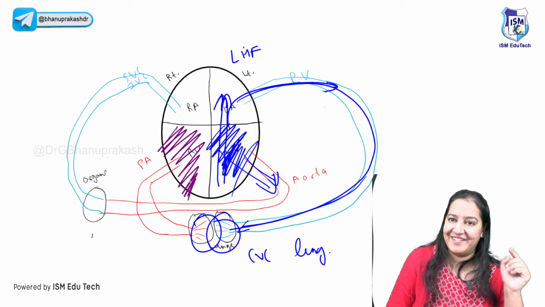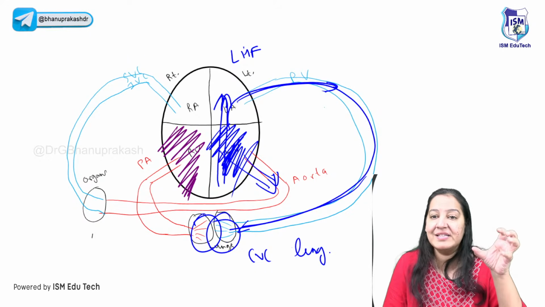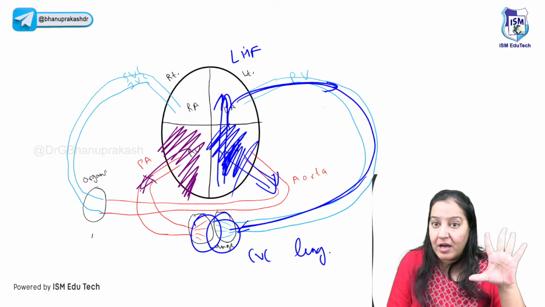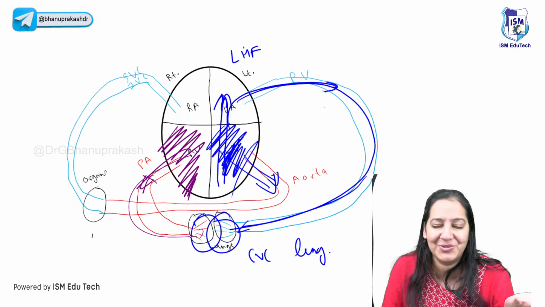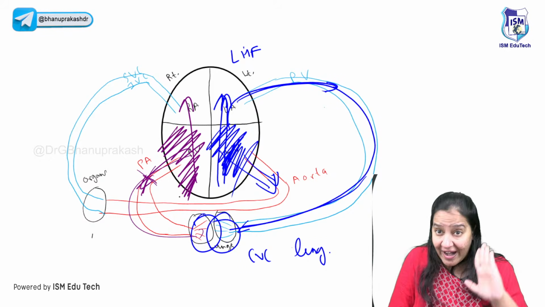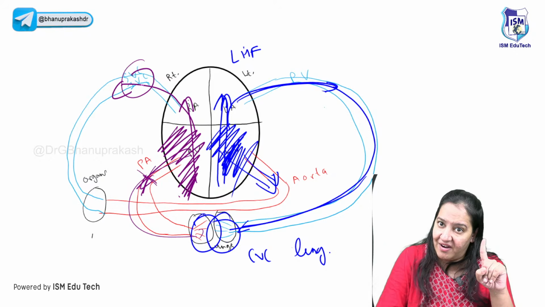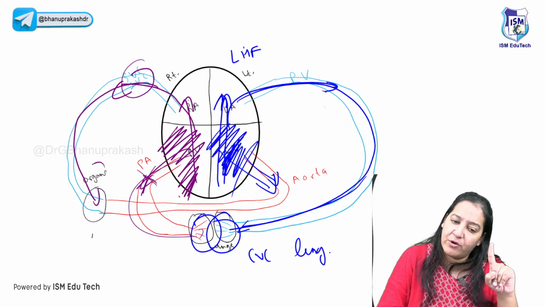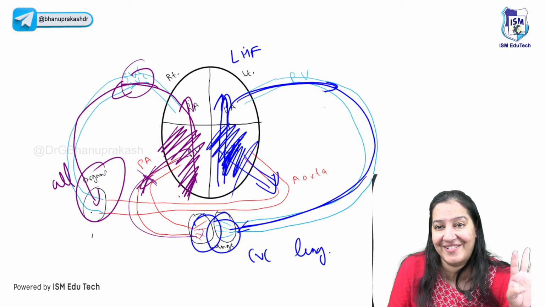Right ventricle is failing. Right ventricle is not pumping. What will happen? The right ventricle is not pumping, so blood is not going ahead. Normally, when the right ventricle pumps, the blood goes to the lungs for purification. But now the right ventricle is not pumping, so blood goes backward from the right ventricle to the right auricle. From the right auricle to the superior and inferior vena cava. And from the vena cava, it will go and accumulate in all organs of the body. Literally all organs.